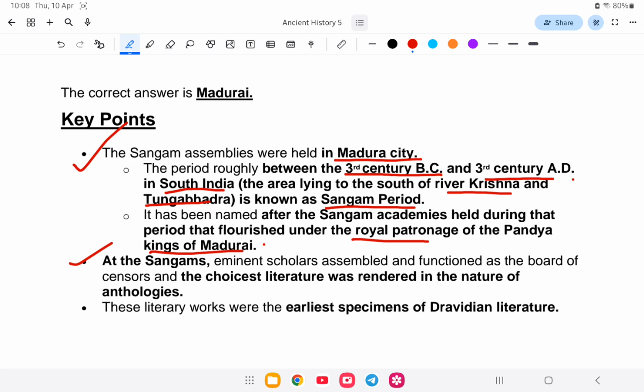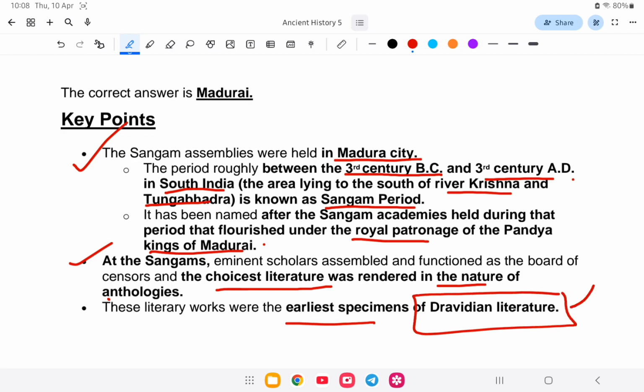At the Sangam, eminent scholars assembled and functioned as a board of censors, and choice literature was rendered in the nature of anthology, and they were the earliest specimens of Dravidian literature.